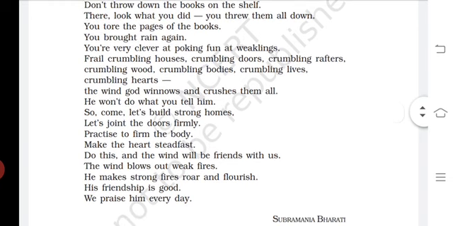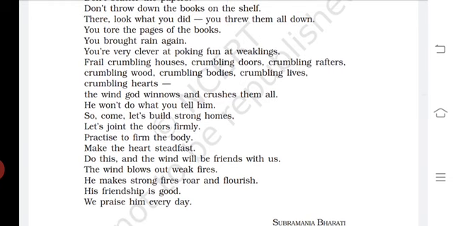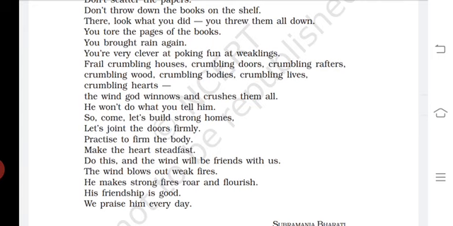Now let us talk about the fourth poetic device used in the poem. It is alliteration. What is alliteration? It refers to the repetition of a consonant sound in nearby or closely connected words. So here you can see in the line number 12 and 13, the words are "wind," "winnows" and "won't wait."